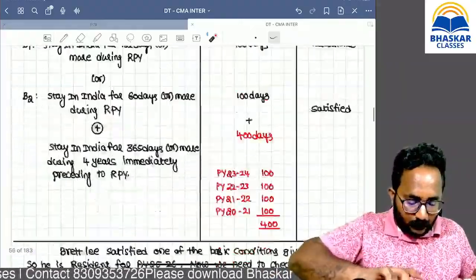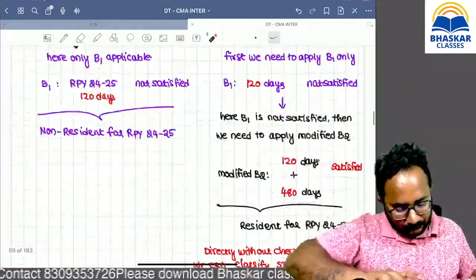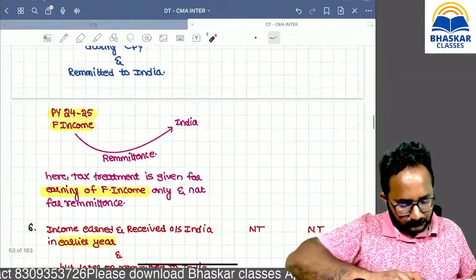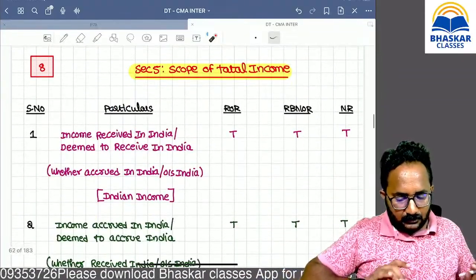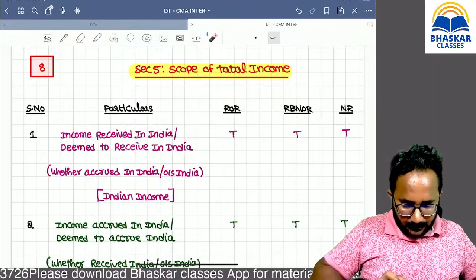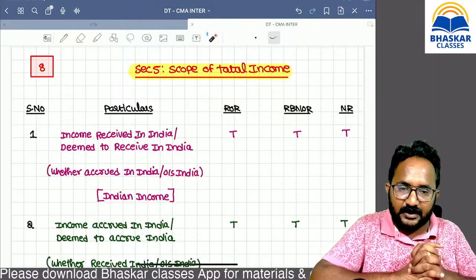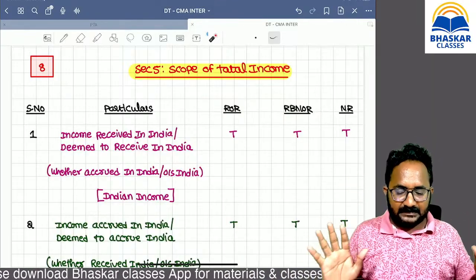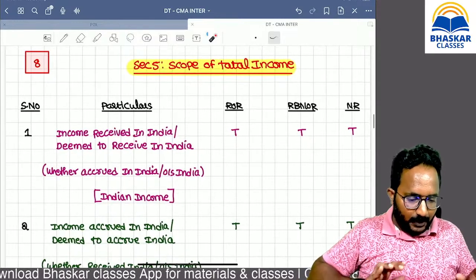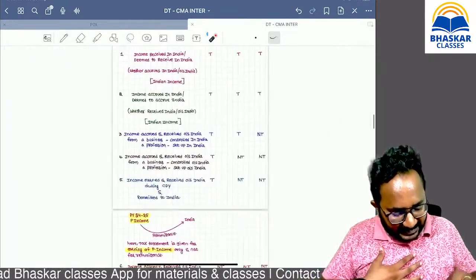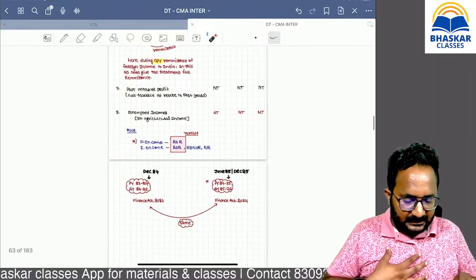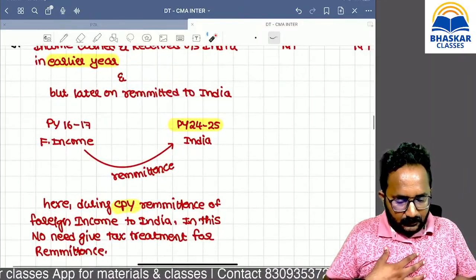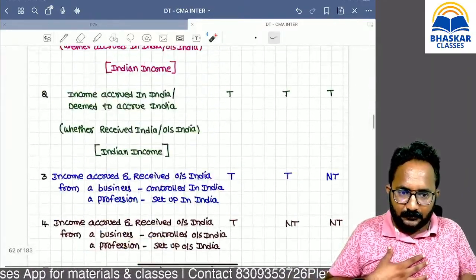Shall we start the scope of total income? Yes. Please give me confirmation. We still have half an hour left and I will discuss the scope of total income in a detailed manner. Then we can discuss some problems from the workbook.